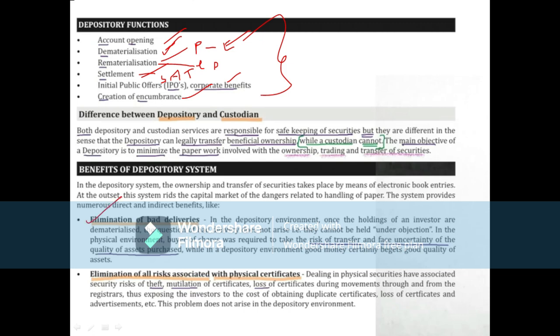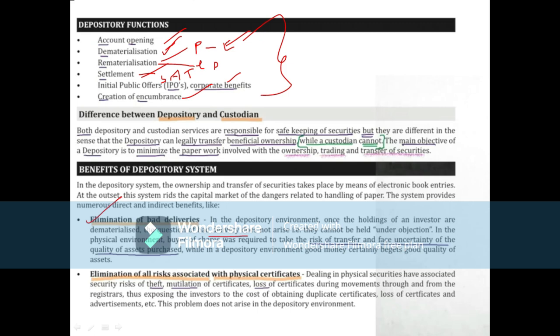In the depository environment, once the holdings of an investor are dematerialized, the question of bad delivery does not arise. In the first introduction class itself, we studied theft, damage and mutilation; for those aspects only we incepted this concept of the depository system. So that aspect will be eliminated: elimination of bad deliveries.